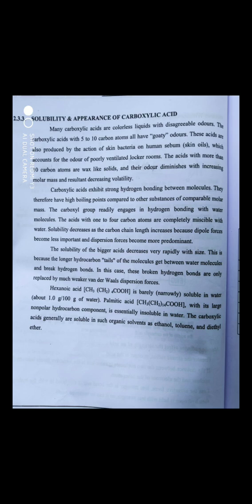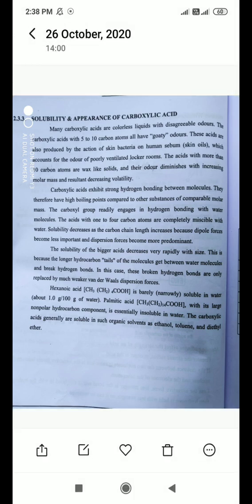So here dipole forces become less important, and dispersion forces, dispersing from COO minus to another atom and so on, are predominant. So as the carbon chain increases, the solubility decreases. This is the effect on these particular compounds.